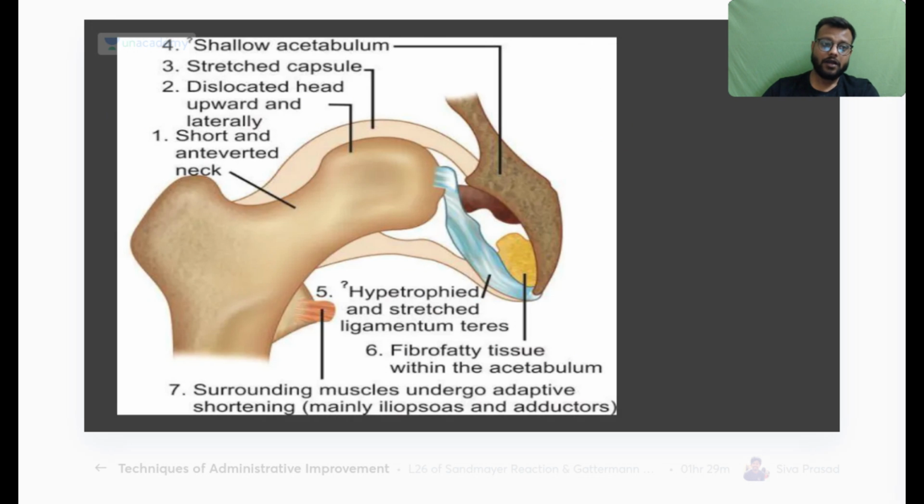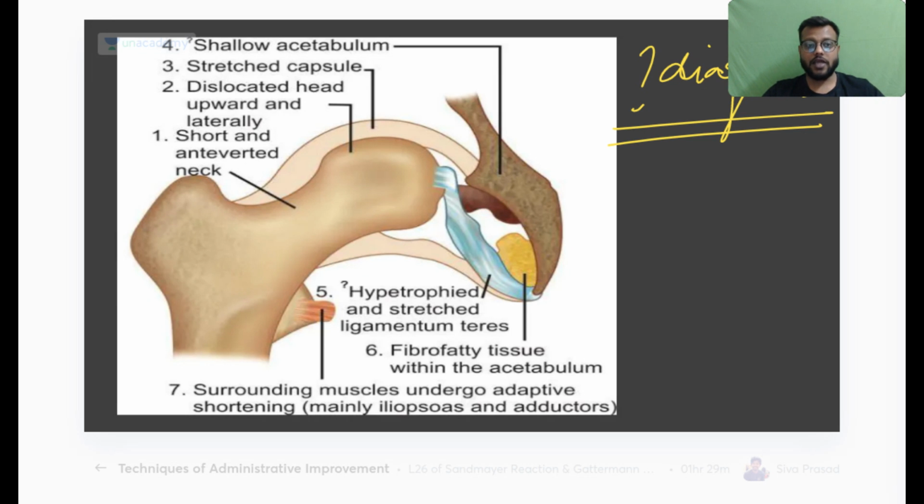Okay, now these are the following radiological findings, or the findings that you are seeing in a child with chronic limping of the affected hip. Then what is the diagnosis? Okay, this is my question for you. And here, what are the things?